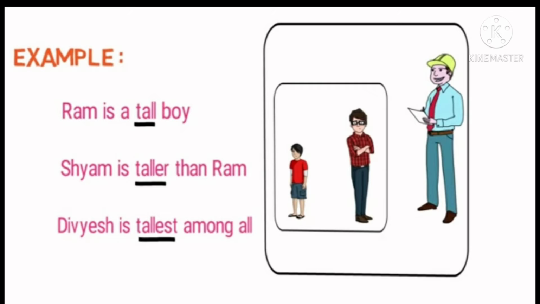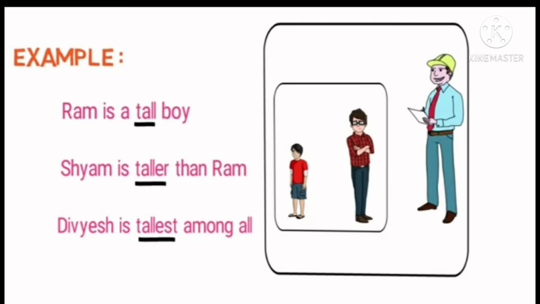Divyesh is tallest among all. Means when we compare more than two, which degree do we use? Yes, superlative degree. So here we compare Divyesh with Ram and Sham. So how is Divyesh? Divyesh is tallest among all.